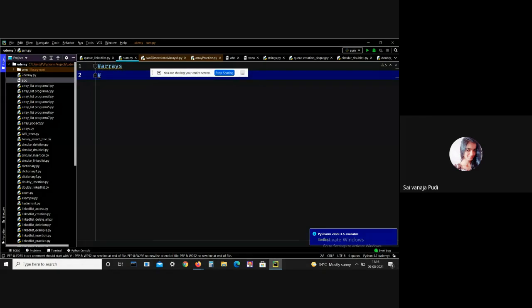Generally, an array with a bunch of values declared with a single index, we can call it a one-dimensional array. The main difference between one-dimensional and two-dimensional arrays is that a one-dimensional array has only one index, but two-dimensional arrays are declared with a double index. A combination of single-dimensional arrays we can call a multi-dimensional array, that is, a two-dimensional array. This is what one-dimensional and two-dimensional arrays are.